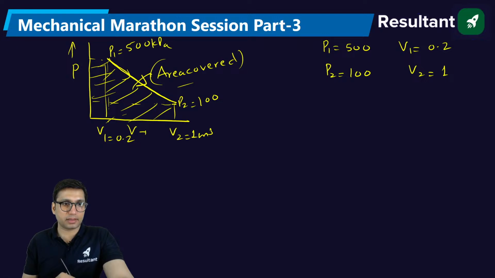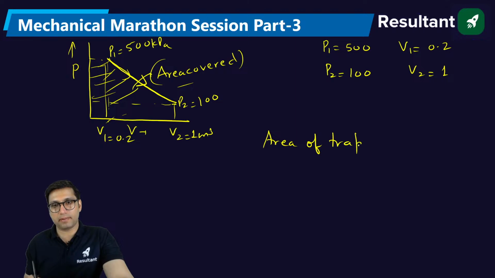But I think this is not the area. You have to find this area. That is area of trapezium. Area of trapezium will be equal to net work. Solve it, you will get the answer directly. I think you should get the same value.